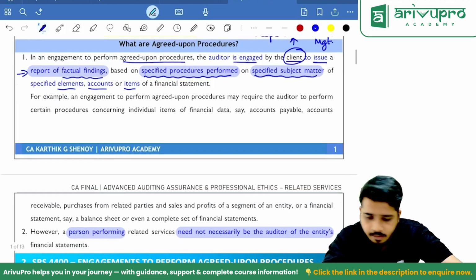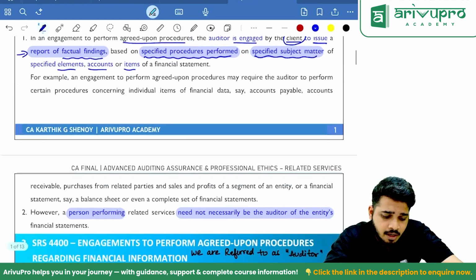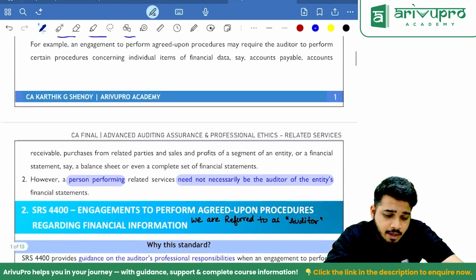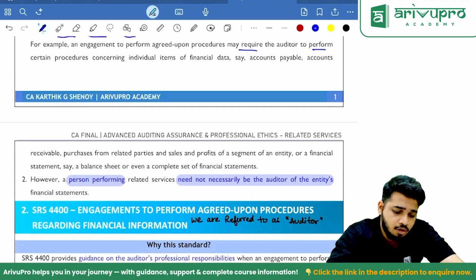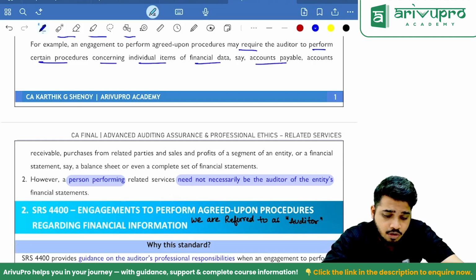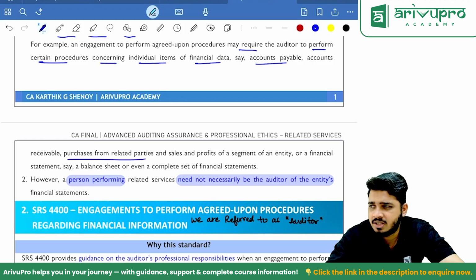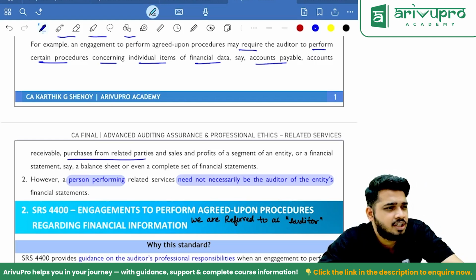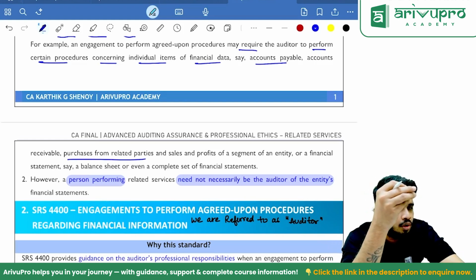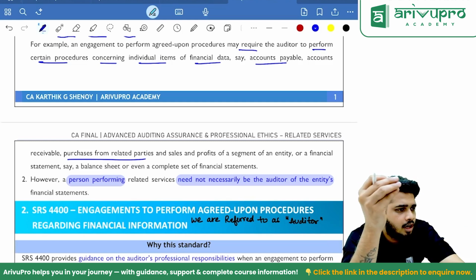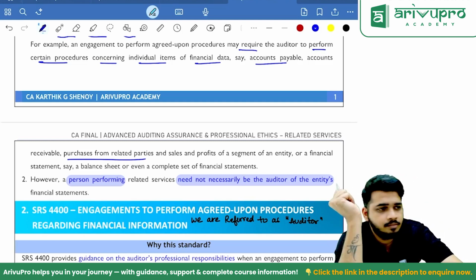For example, an engagement to perform agreed upon procedures may require the auditor to perform certain procedures concerning individual items of financial data: accounts payable, accounts receivable, purchases from RP. Now they'll tell, sir, that RP definition and all, we are finding it difficult. Can you please give me a report on how many purchases we have done, how many RPs are there in this?